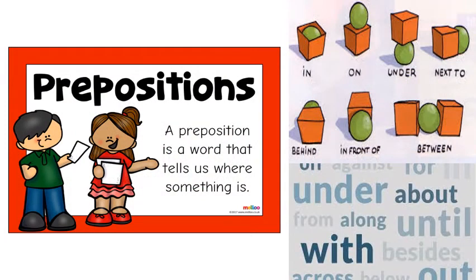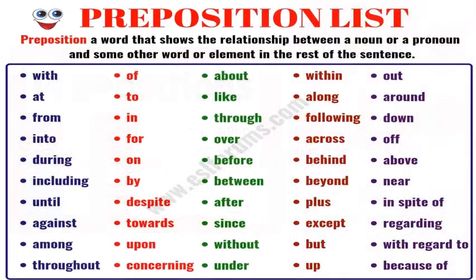So my dear students, as I told you, a preposition is a word that tells us where something is. In, on, under, next to, behind, in front of, between, about, until, along. These are the preposition words which we use in a clause, phrase, or a sentence. A preposition is a word that shows the relationship between a noun or a pronoun and some other word or element in the rest of the sentence.